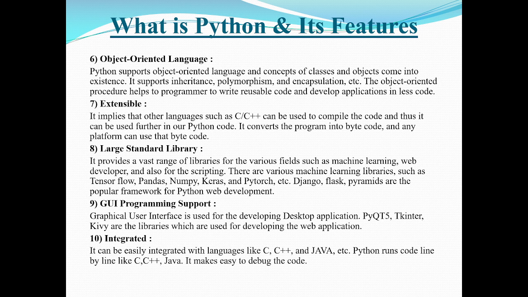And along with this, Python has large standard libraries available for various fields such as machine learning, web development, and also for scripting. There are various machine learning libraries: TensorFlow, Pandas, NumPy, Keras, PyTorch, etc. And some other frameworks are also available in Python for web development, that is Django, Flask, Pyramid. These are all different frameworks for Python web development.